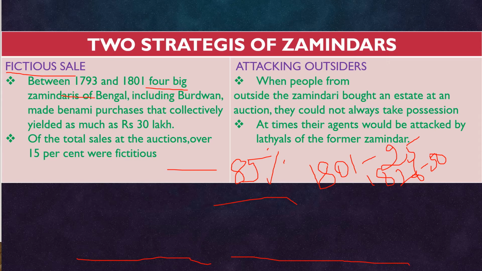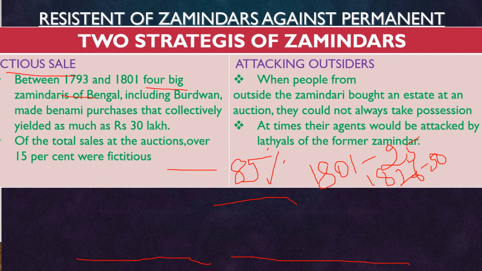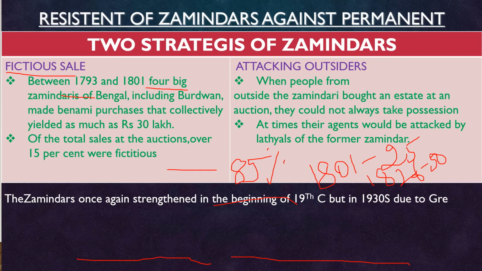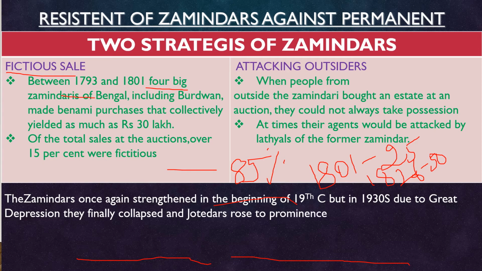They are the agents of the Jamindar. At that time, the new owners' agents would be attacked by the Latials of the former Jamindar. That is what happened. The outsider who was coming and even buying the land of the Jamindar could not survive because of the nuisance created by the Jamindar's persons. So this is the resistance of Jamindars against the Permanent Settlement. The Jamindars once again strengthened in the beginning of the 19th century, but in the 1930s, due to the Great Depression, they finally collapsed and Jotedars rose in rural Bengal.